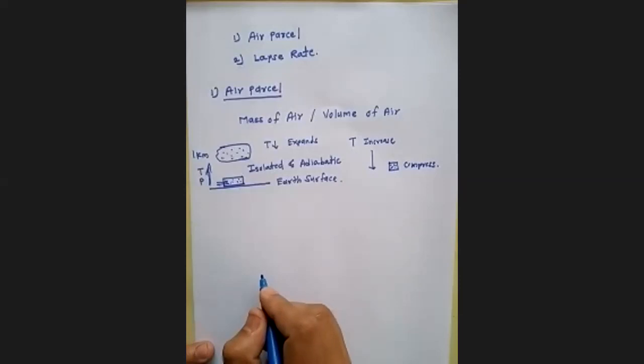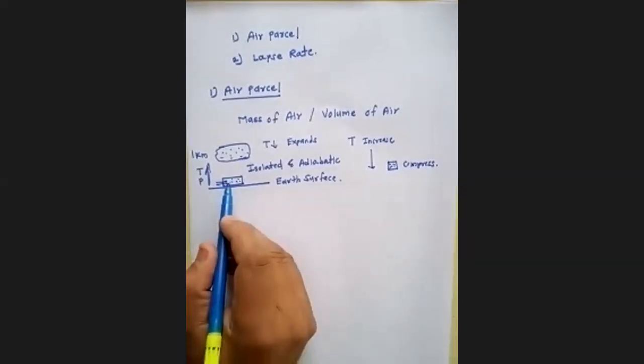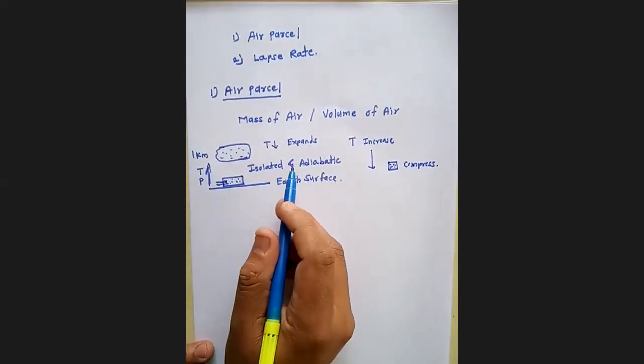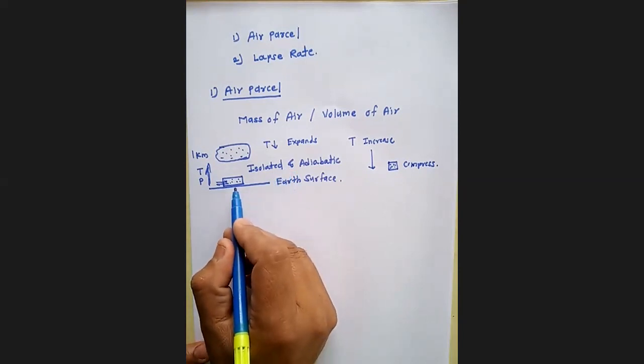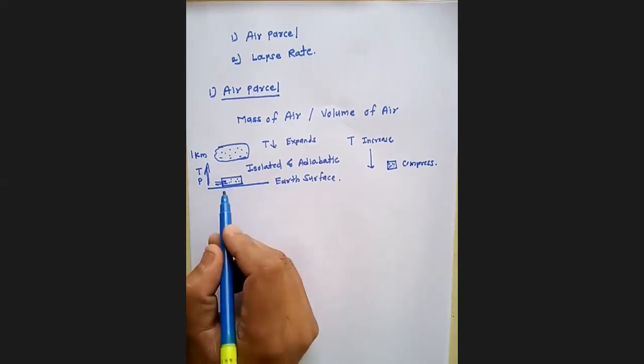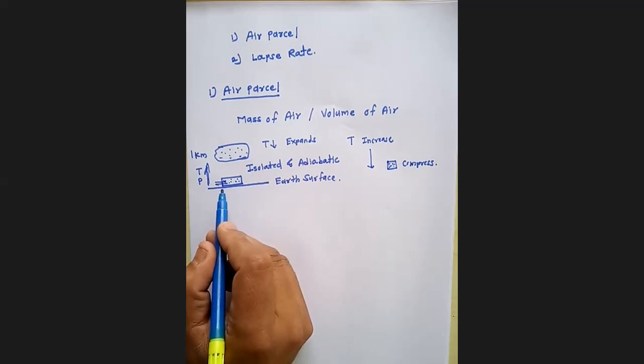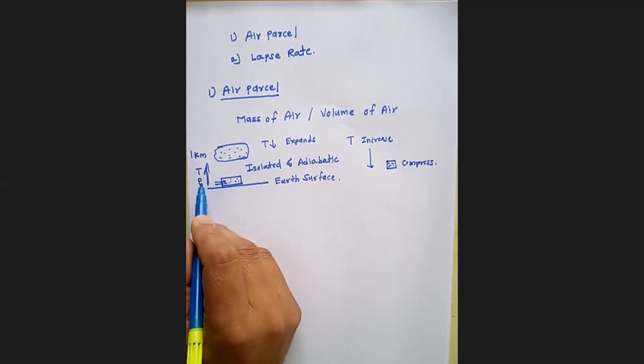At the end, that air parcel is a volume of air or gases which is an isolated and adiabatic system. Then the air parcel at Earth's surface maintains stability or isolation or equilibrium. Hence, the temperature and pressure parameters outside and inside are same.